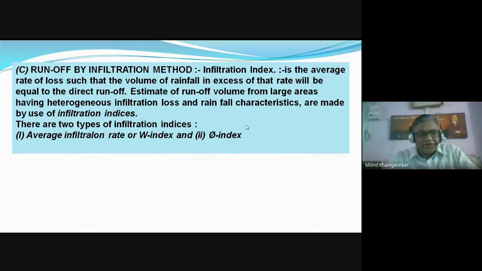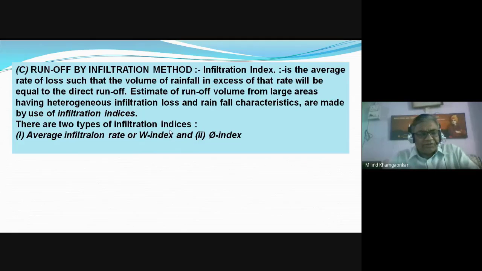Phi index is nothing but the average precipitation rate, wherein above that precipitation rate or precipitation intensity, all the quantity of the rainfall gets converted into runoff. W index is the average infiltration rate, below which all the rainfall quantity or the precipitation quantity is nothing but the infiltration quantity.